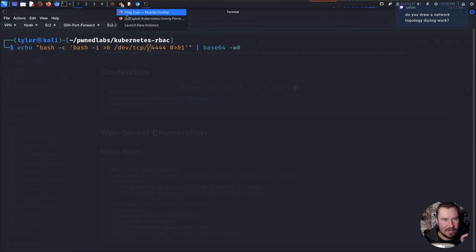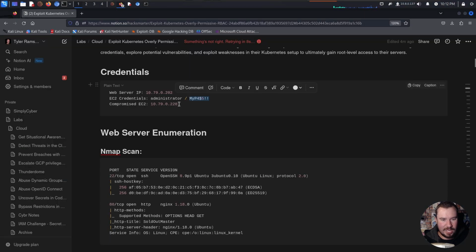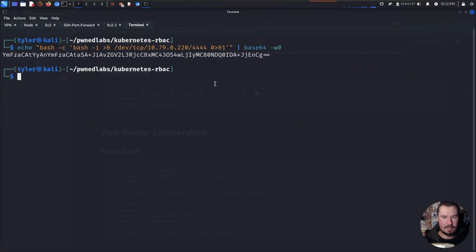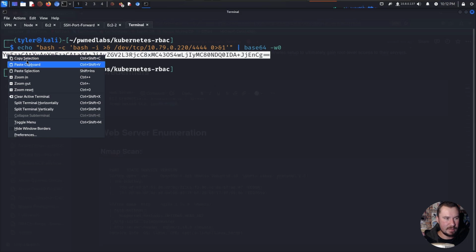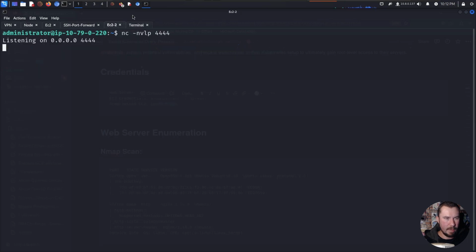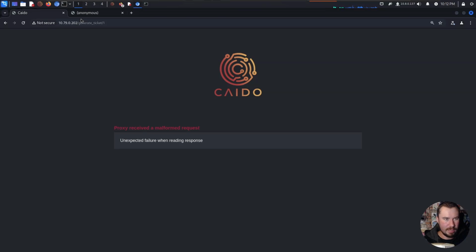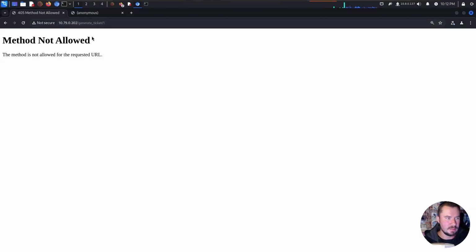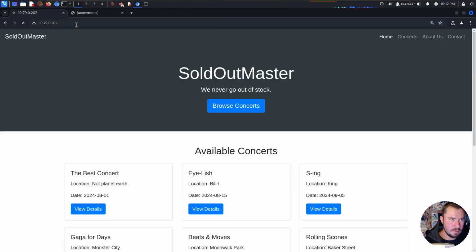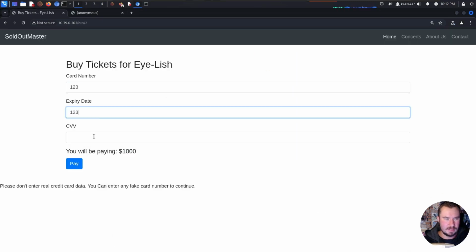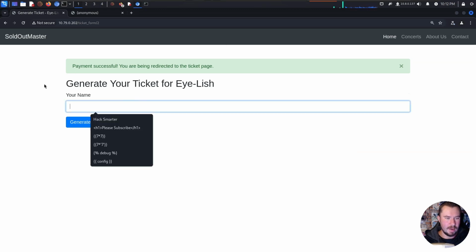But we have this. Let's go ahead and create our reverse shell with our compromised EC2, like so. We'll copy this, and we have our listener there. We'll jump over to K8s because I think, oh, I don't have it saved. Come on, Tyler. We'll go to here. We'll go to generate ticket. What do you mean that's not allowed? Oh, browse concerts, view details, buy tickets, pay. All right, there we go.